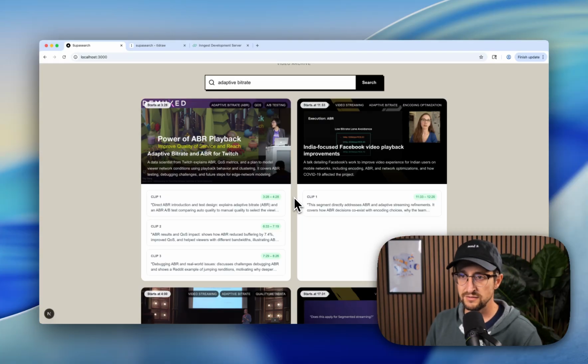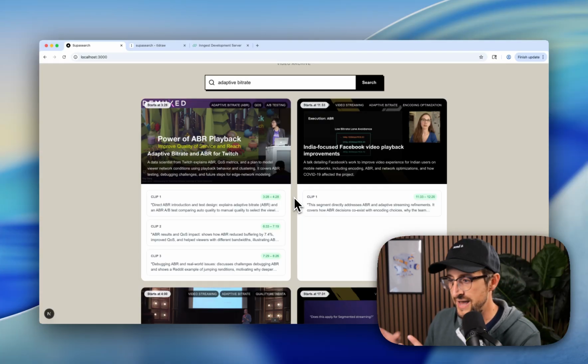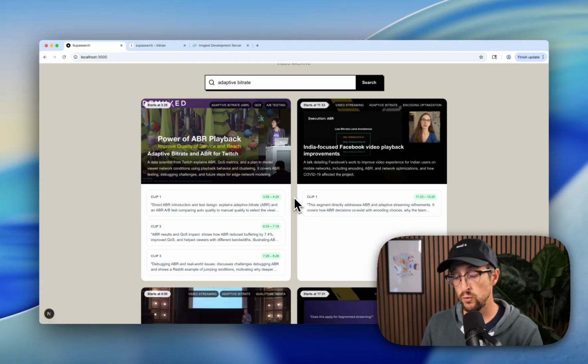We are using the Mux Supabase adapter to orchestrate our Supabase schema. It has everything set up behind the scenes and is really configured pretty easily. And this has been a really interesting way to enable search within the actual contents of the video. This whole repo is open source. There's a blog post about it written by Dylan, so check it out. It's a really interesting way to allow for a better user experience in finding the content that your viewers are looking for within the videos that you create or that your users create in your app.